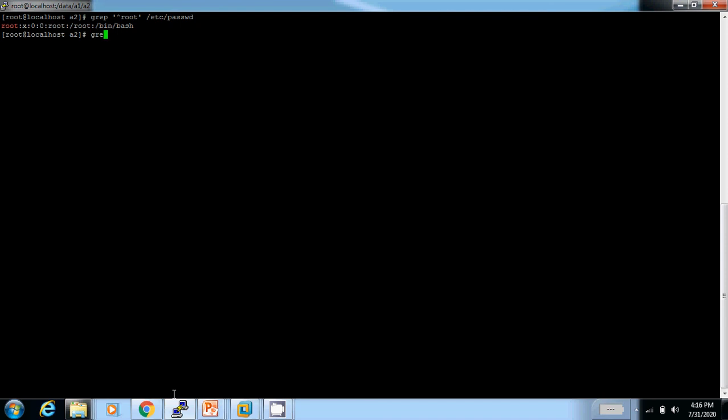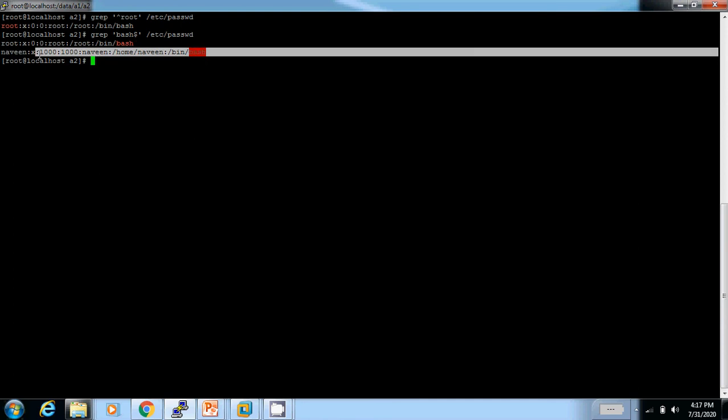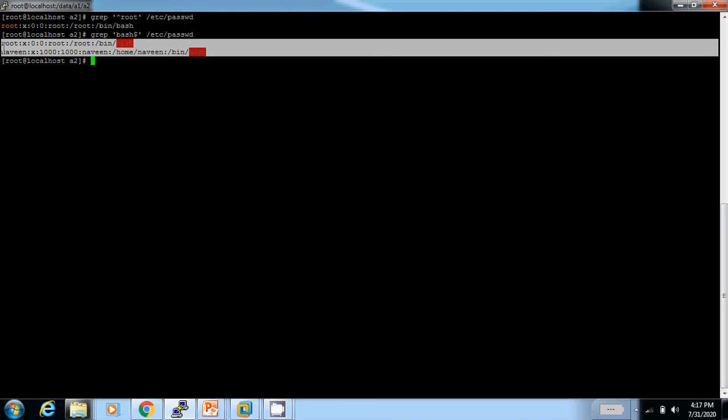I am using another attribute, grep bash. I am using the dollar attribute. With the help of the dollar attribute, we can search the lines which end with bash. There are two lines which finish with bash.